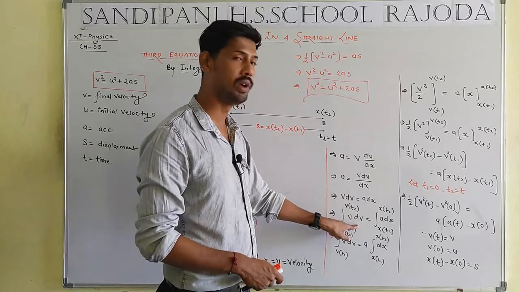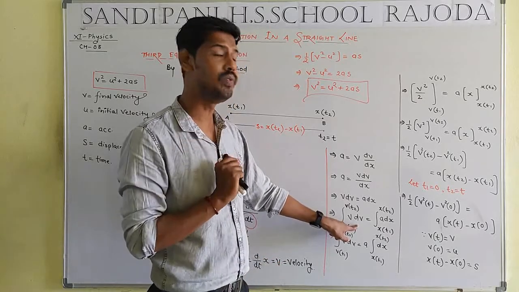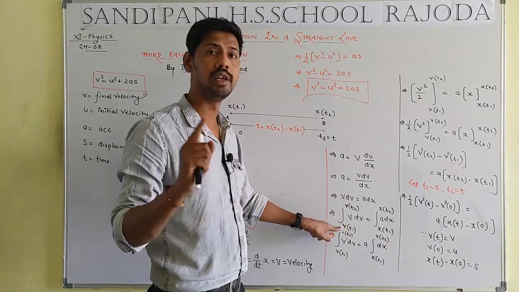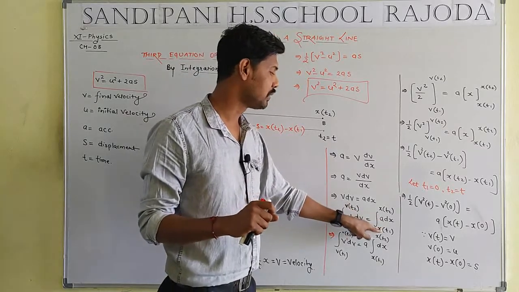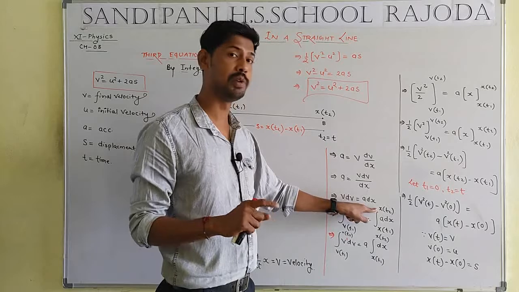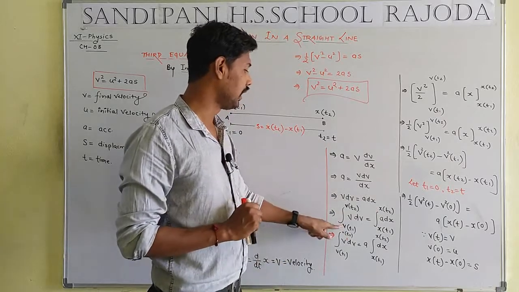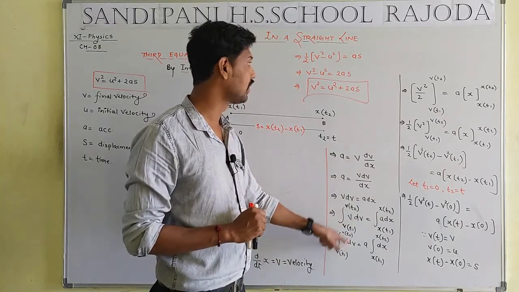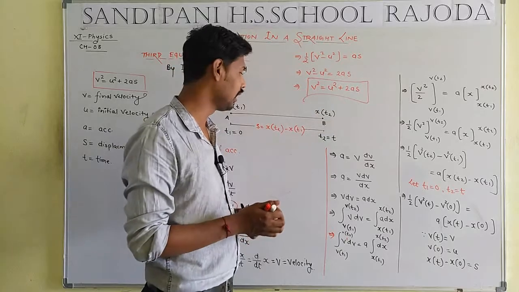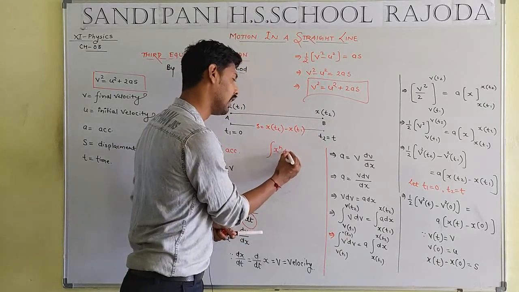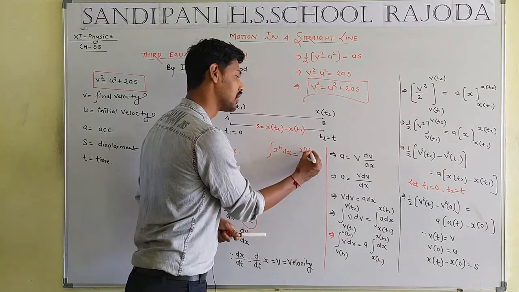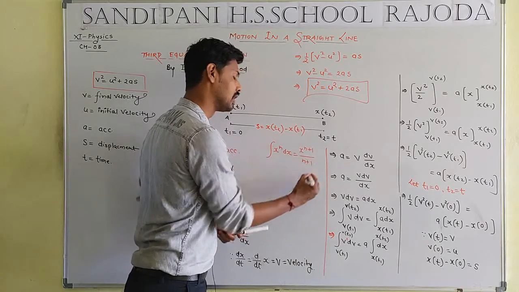What is the meaning of the limit in the form of v? We take the initial limit vt1 and final limit vt2, initial displacement xt1 and final displacement xt2. Okay, v to the power 1. We get the formula x to the power n, that means power plus 1 whole by power plus 1.